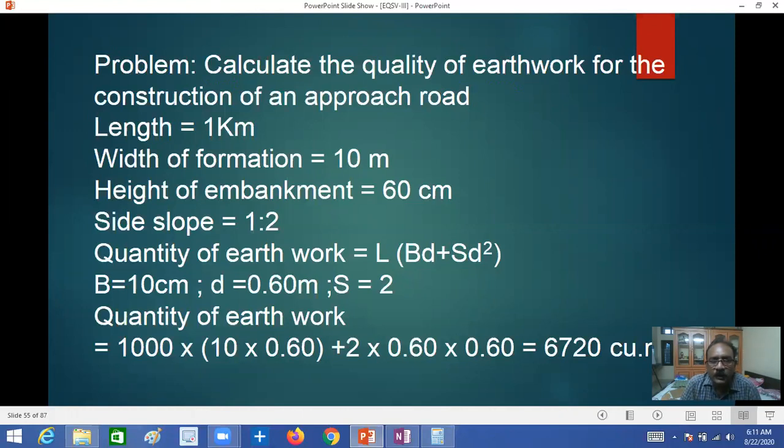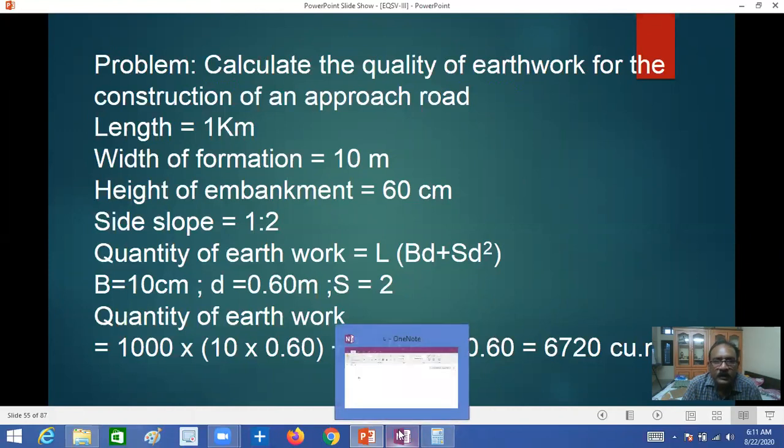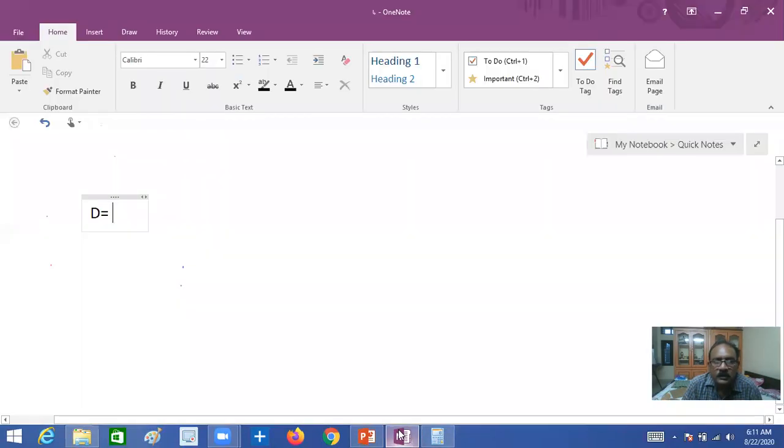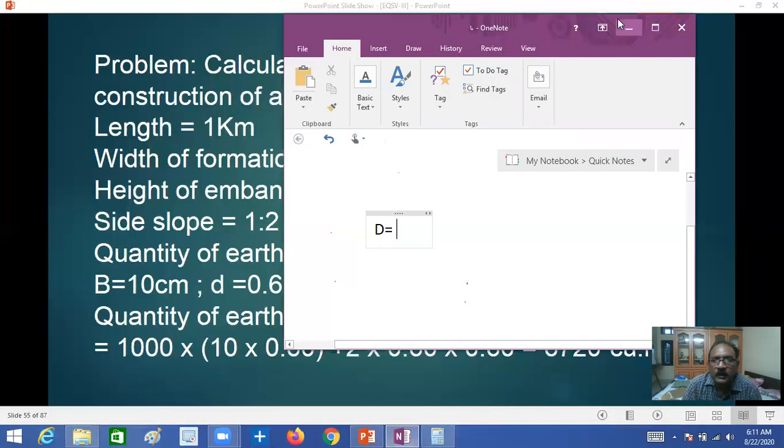Length is given as 1 kilometer, width of the formation 10 meters, and side slopes 2:1. Okay, here you can take it as 2:1. Quantity of earthwork, how to calculate this formula? Now we'll see how to calculate the earthwork. First we'll note down the given data.